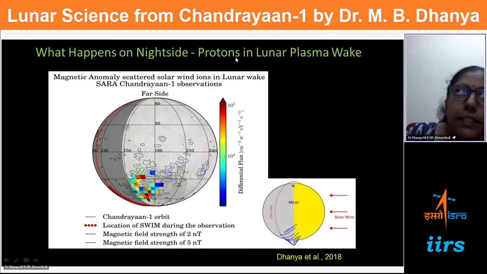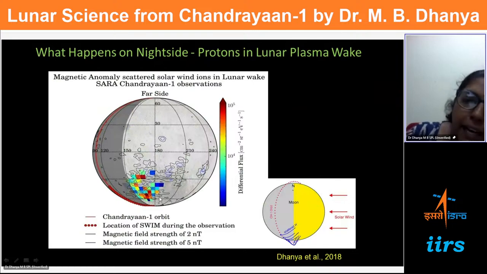Basically, we have detected protons from Chandrayaan-1. So this shows one such observation. This is the sun side. Sun is this side, so solar wind particles are coming here, and then, as we just mentioned, the particles get deflected from the anomaly. Suppose there is a local magnetic field here, and the solar wind particles interact and get scattered, and they can access the night side because this is the terminator region. Such particles, after interacting with the magnetic anomaly and accessing the night side region, we have seen from Chandrayaan-1.